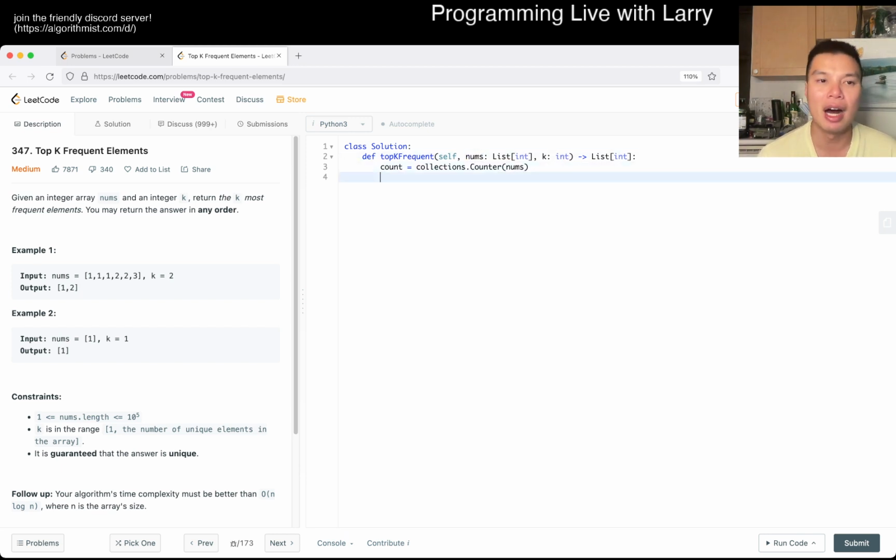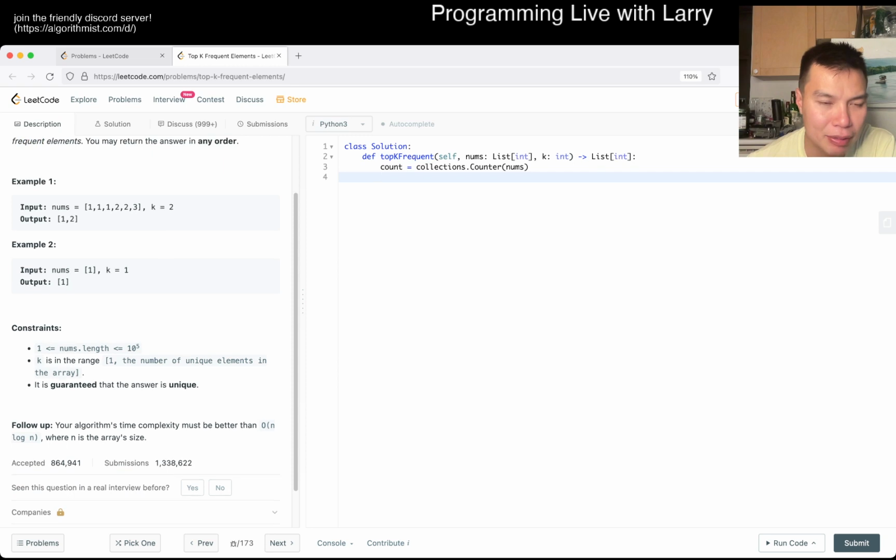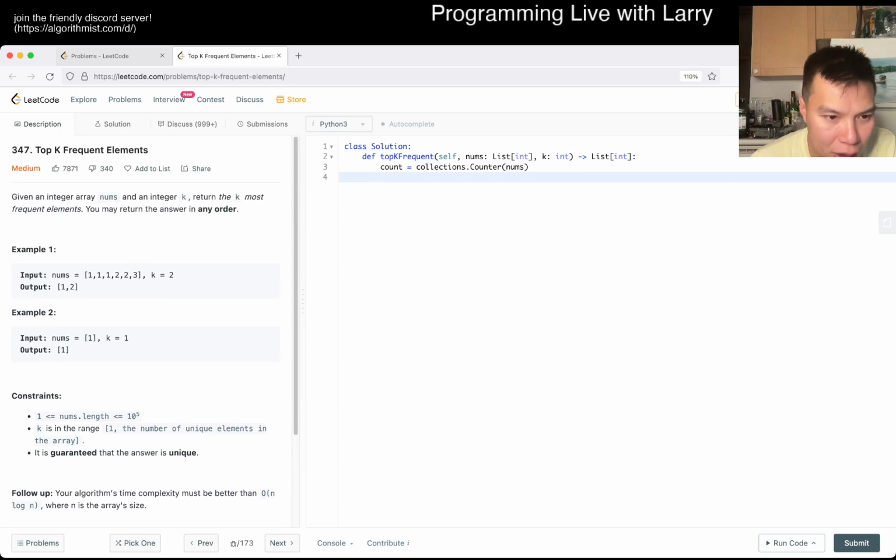And then the next thing is the same thing that we've been doing all week, which is top K, bottom K, something K. We just want to keep track of them in a heap, right? In this case, this is the most frequent, meaning that you want to keep track of the most frequent. So you're going to use a min heap to be clear, because you want to remove the least frequent numbers from the heap.